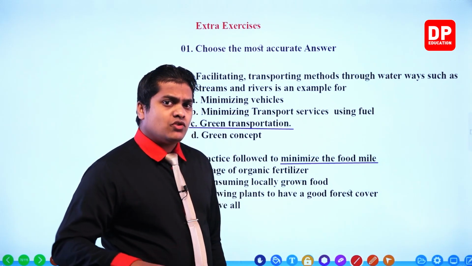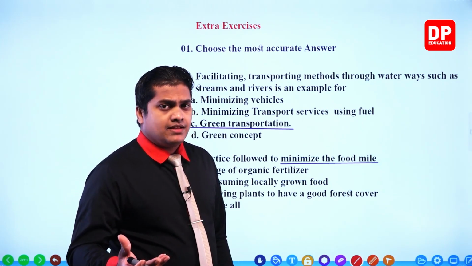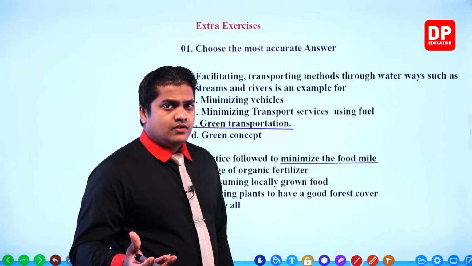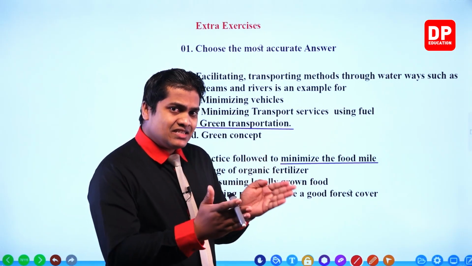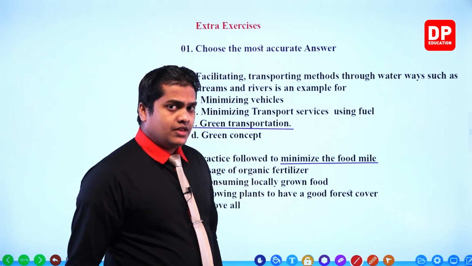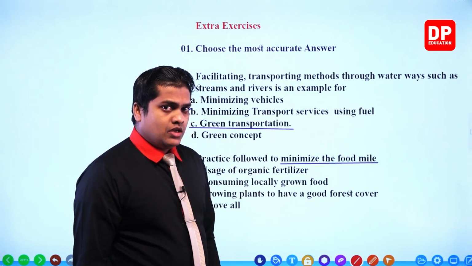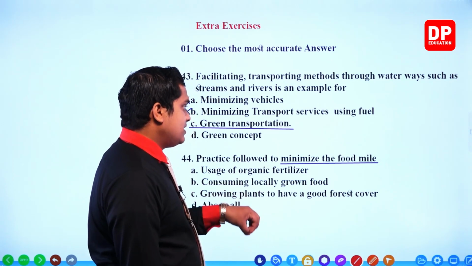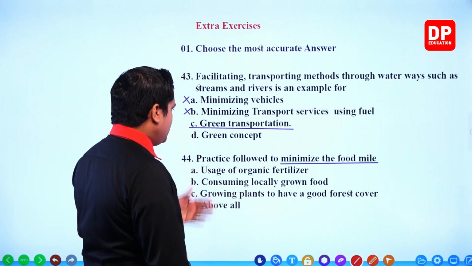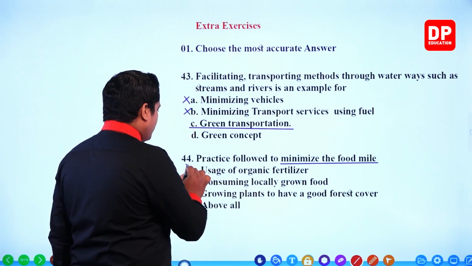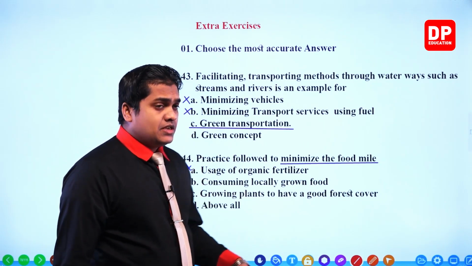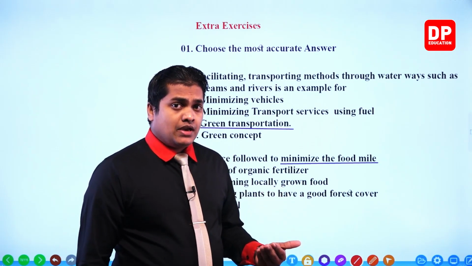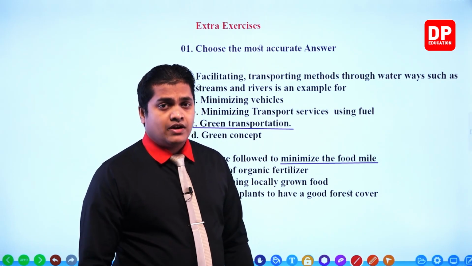That means food is already prepared in some other place. We have to calculate the distance which the food is going to travel. In that case, to reduce the food mile, my dear children, the usage of organic fertilizer is not going to affect it. Even sometimes there can be food items prepared abroad by using organic fertilizer.